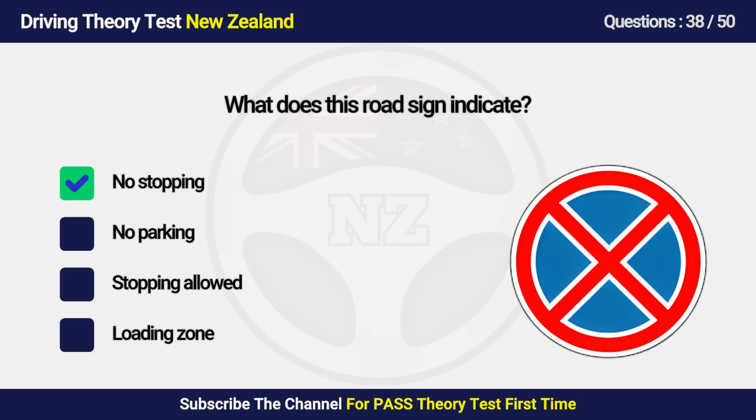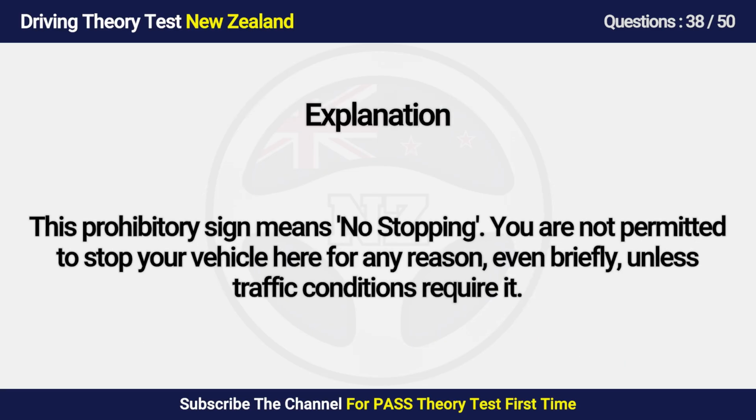Answer is A. No stopping. This prohibitory sign means no stopping. You are not permitted to stop your vehicle here for any reason, even briefly, unless traffic conditions require it.